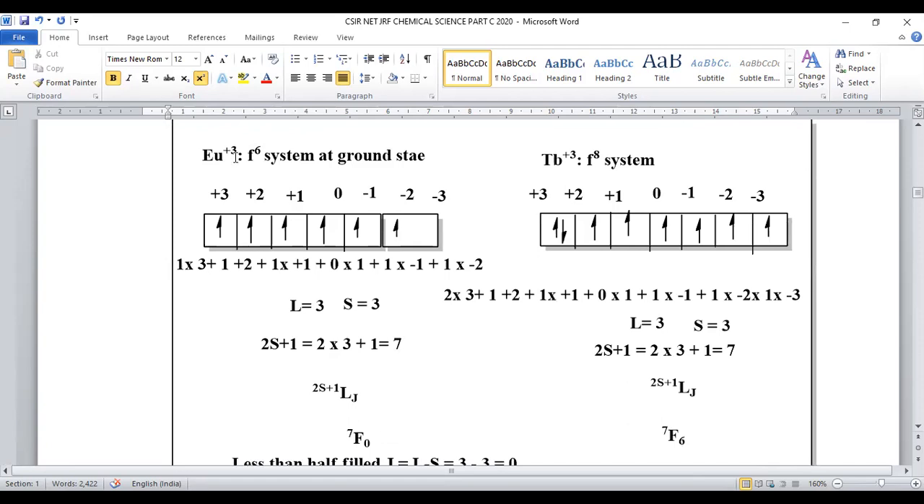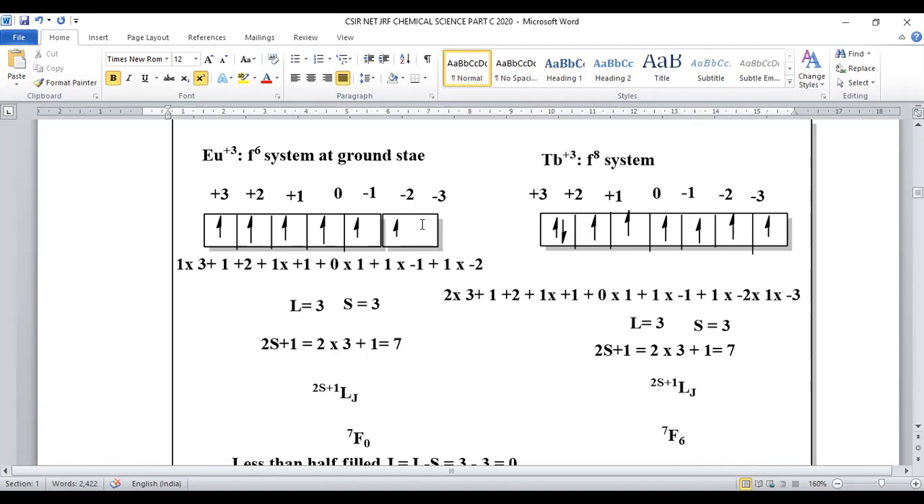So europium plus 3 is in F6 configuration. So F electrons are 6, we can assign the 6 F electrons in the F orbitals. When we calculate its L value, the magnetic quantum numbers are denoted +3, +2, +1, 0, -1, -2, -3. So -2 and +2 get cancelled, +1 and -1 get cancelled, it will be obviously 0.